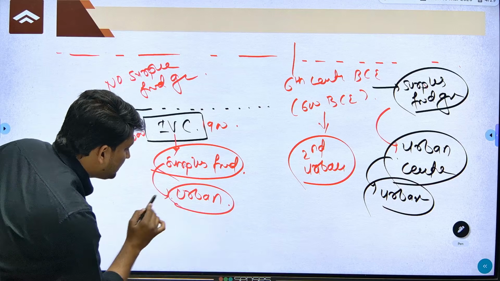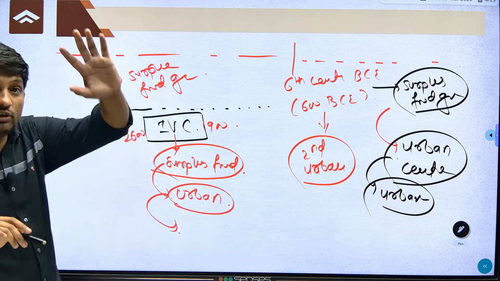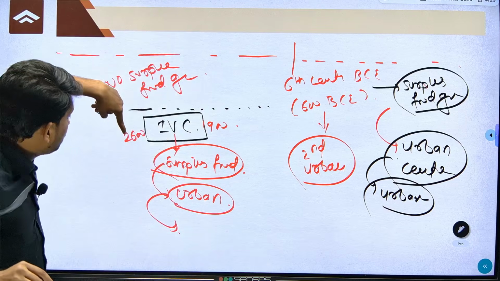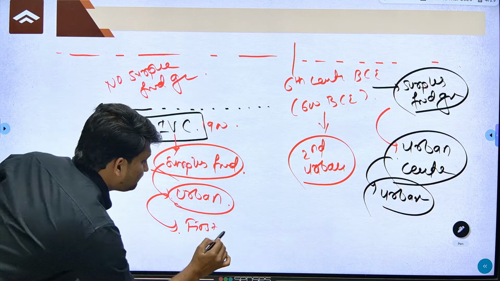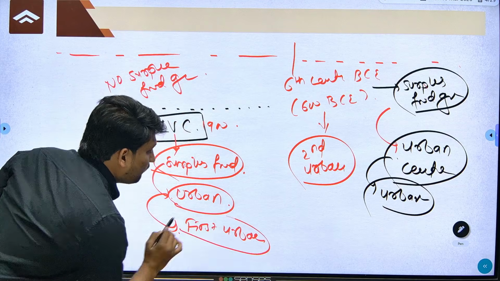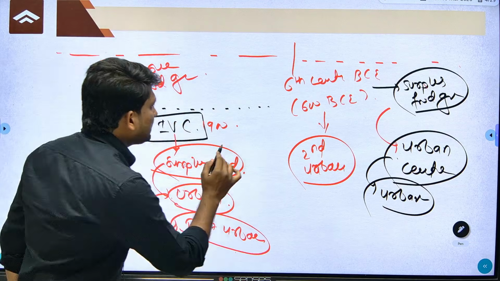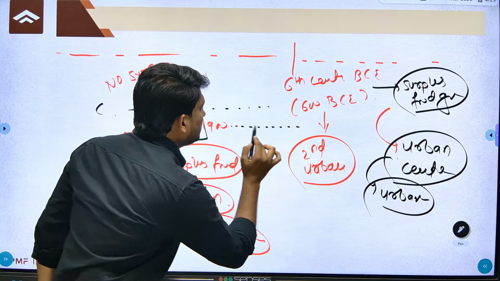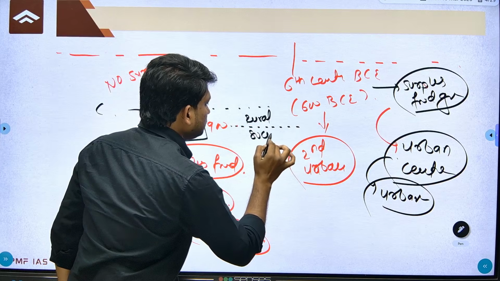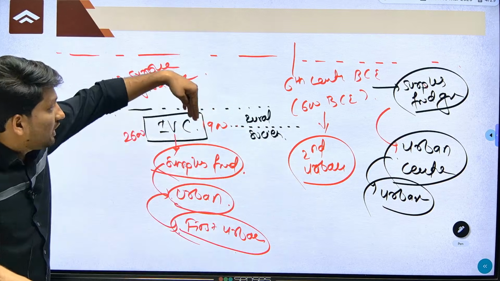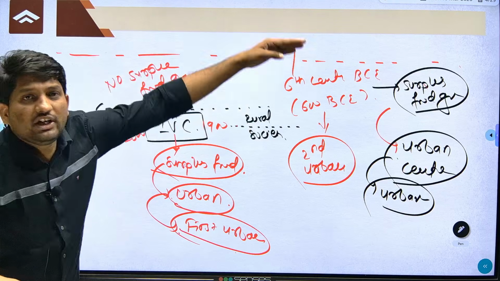So this development of urban centers in the northwest part of India from 2600 to 1900 is called the first urbanization. But remember, after 1900, we have a rural society again. If urban centers had not disappeared, then the first urbanization would continue, right?